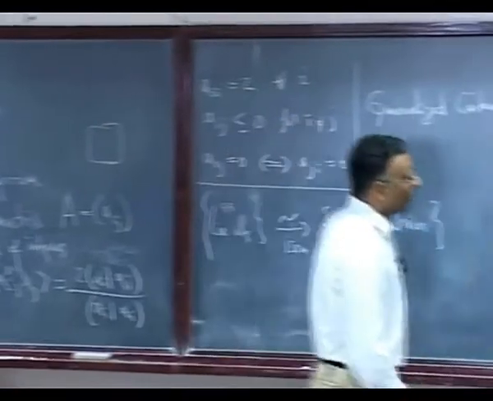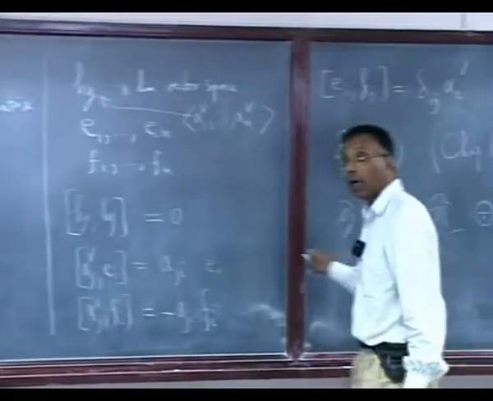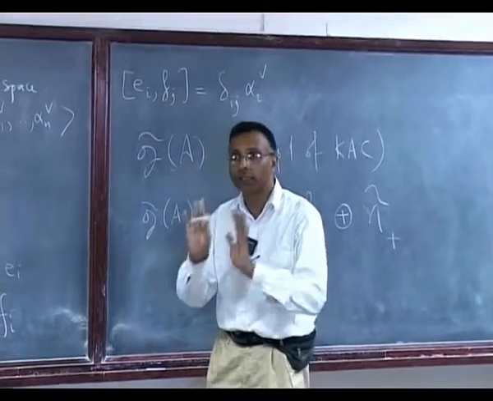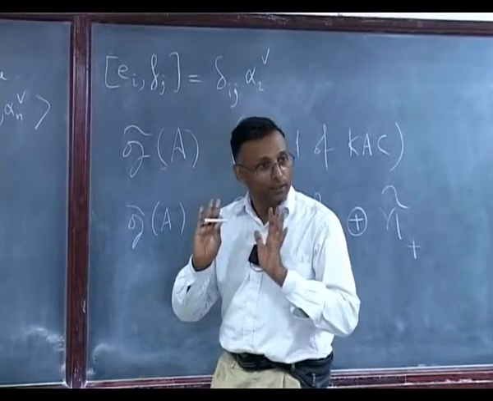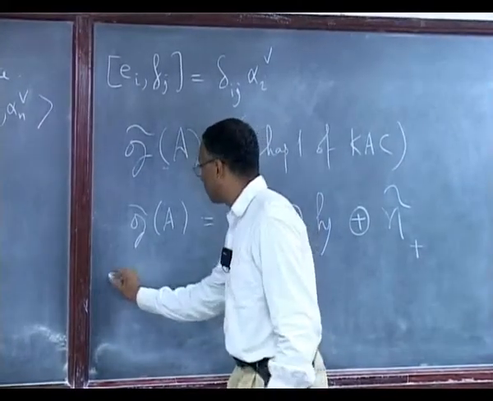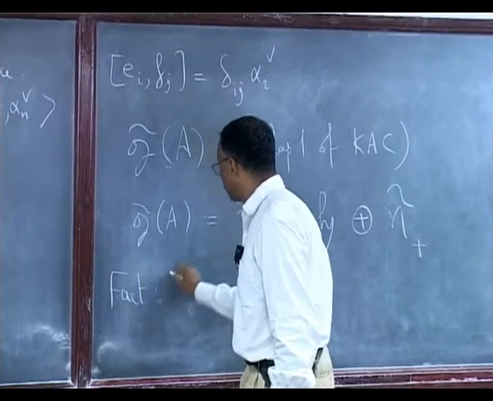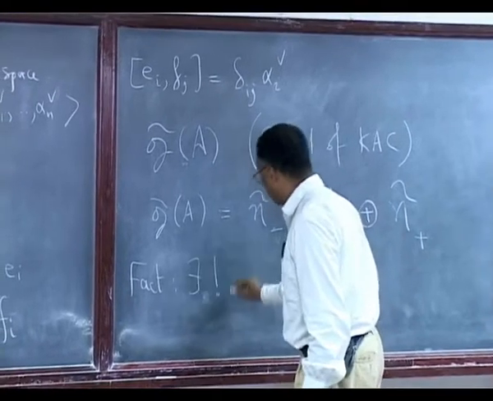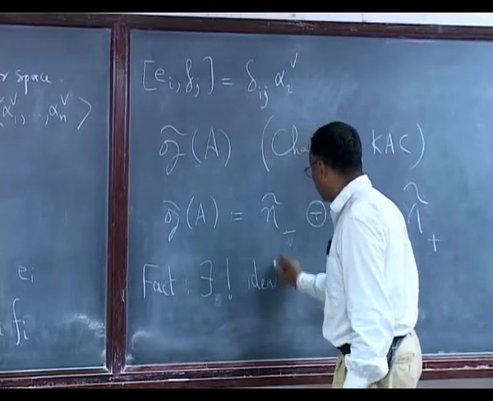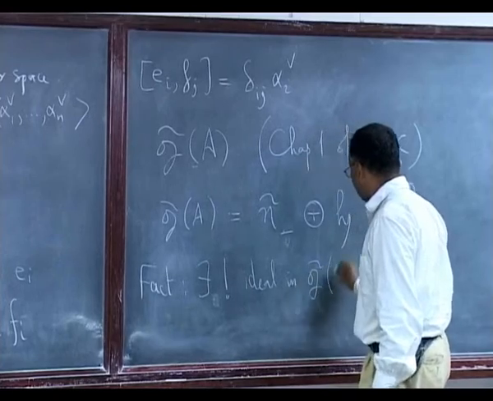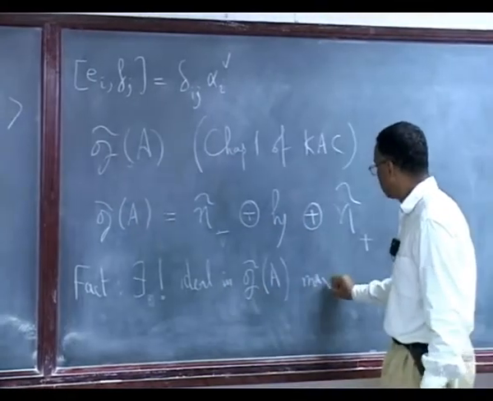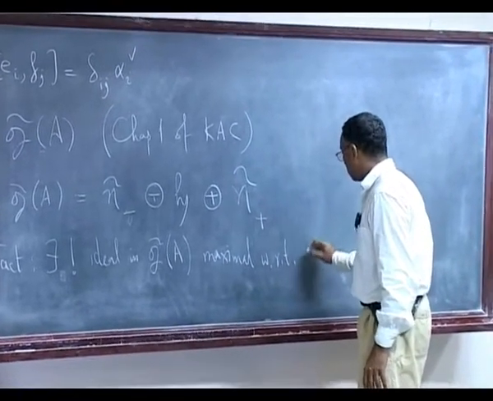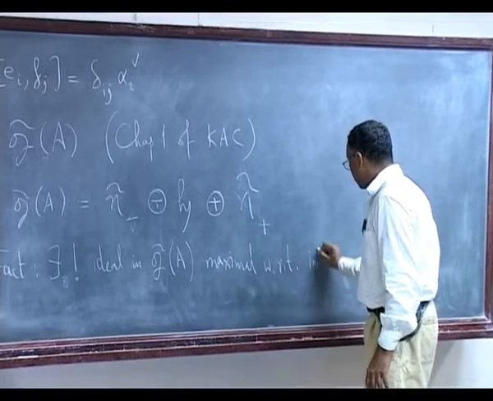Okay, and now here is the thing. I will not do it like Shripad did. I will do it differently, which is what Punita did. I am just recalling this. The fact is that there exists a unique ideal in G tilde A, maximal with respect to the property of intersecting H trivially.